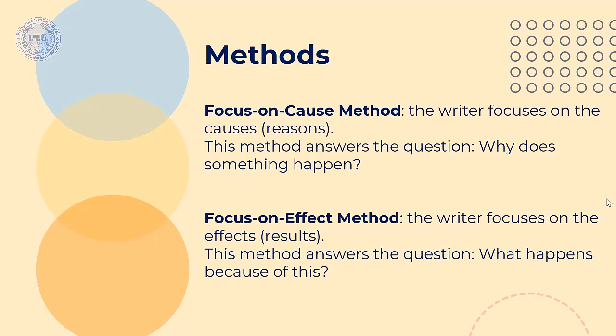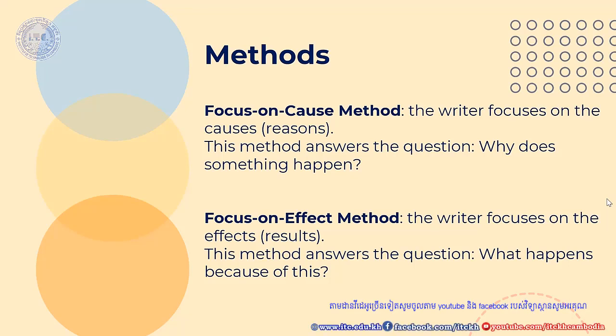Let's give the example. We have the causes of air pollution. Now, what happened because of air pollution? You are going to talk about the effect of air pollution. What does it affect? Humans, or what else?